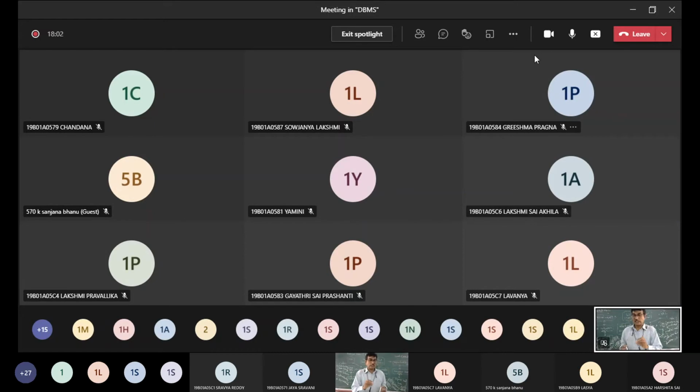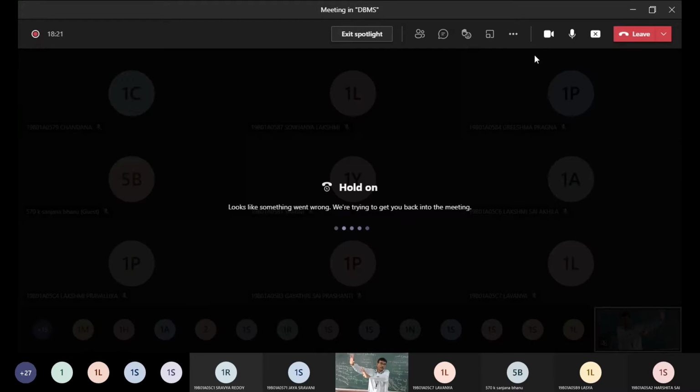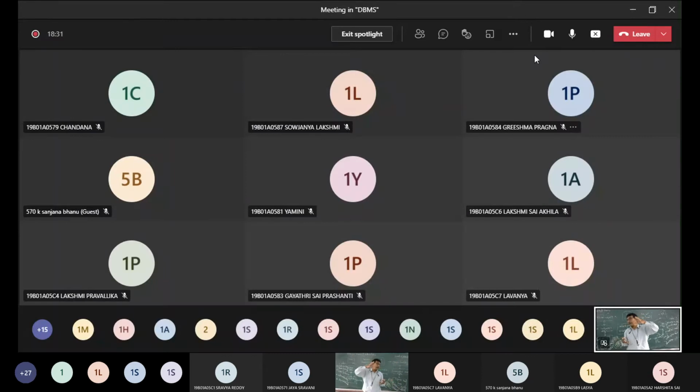A repository is a vast collection of databases. So assume the classrooms 1, 2, 3: each one is a database. This entire block, I can call a repository. So D block repository, C block repository, B block repository, A block repository. Now if I put all of this into a single, huge and vast database, then it becomes a data warehouse. So in this way we have to look into the granularity of data.